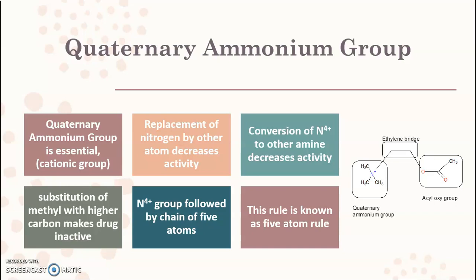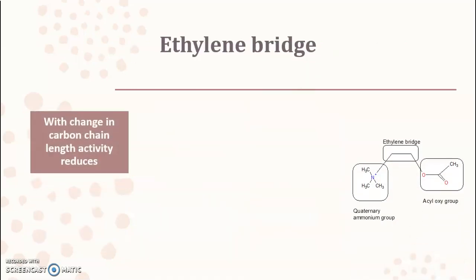Next, we will see the ethylene bridge. This is the middle part, where there is the presence of 2 carbon atoms. With a change in the carbon chain length, activity reduces. Change in carbon length means that either if we reduce the number of carbon atoms or if we increase the number of carbon atoms, that will lead to a reduction in the activity, because it will disturb the number of atoms that are present between the nitrogen atom and the terminal hydrogen atom. So it disturbs the 5 atom rule that we have already discussed in the earlier point.